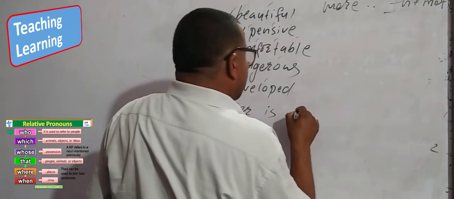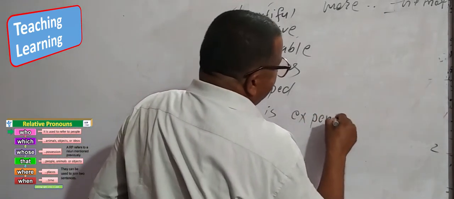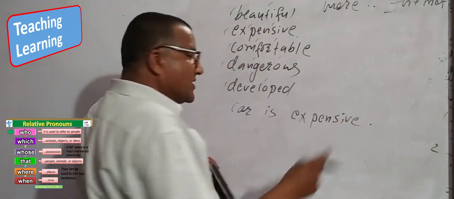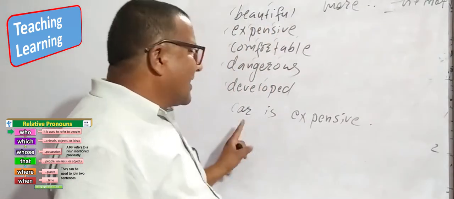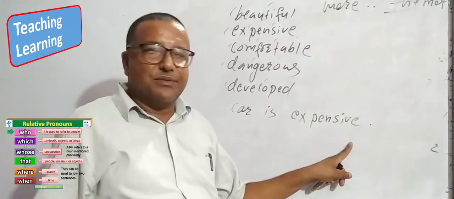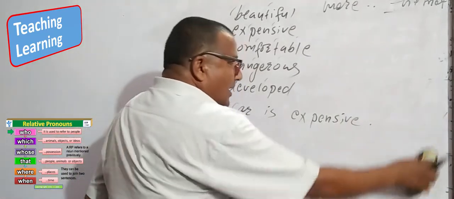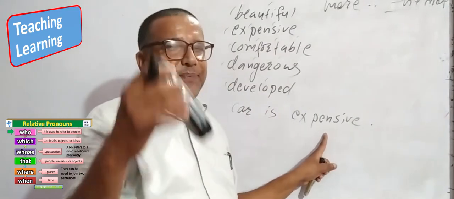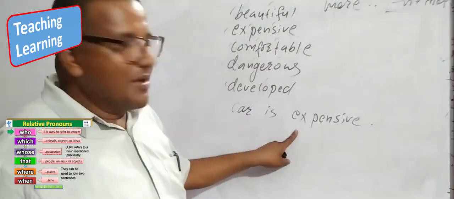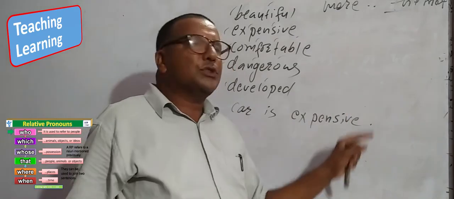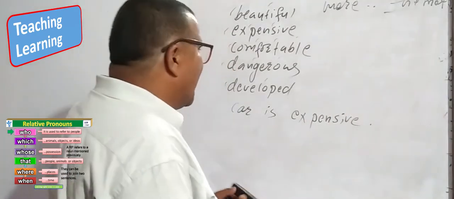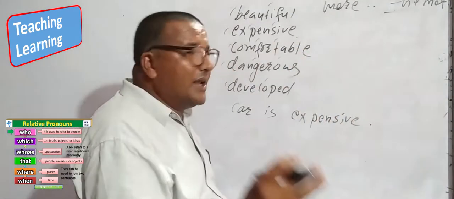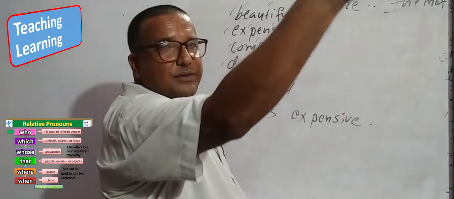Car is expensive. What is it? It is an adjective. Which adjective is this? This is a long adjective because it has three syllables. How do you use it in the comparative degree? We have to use more than.